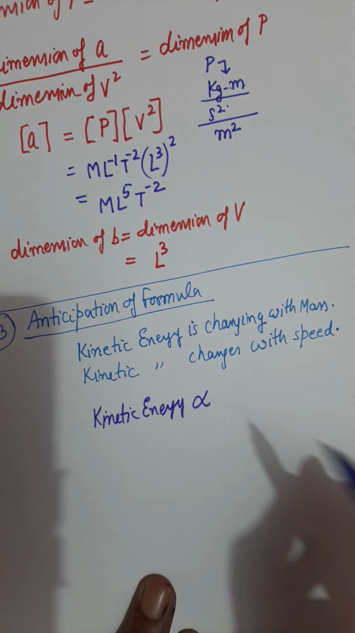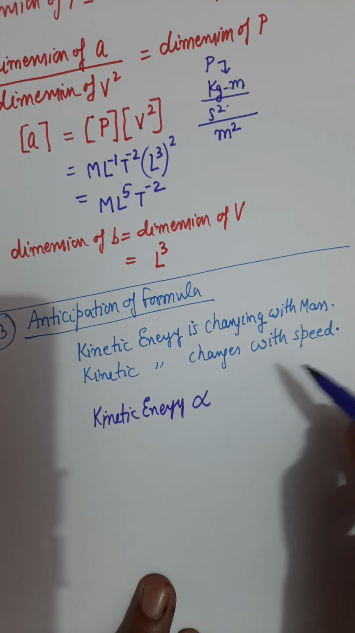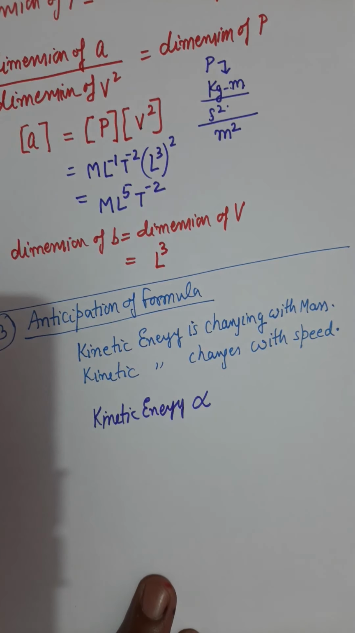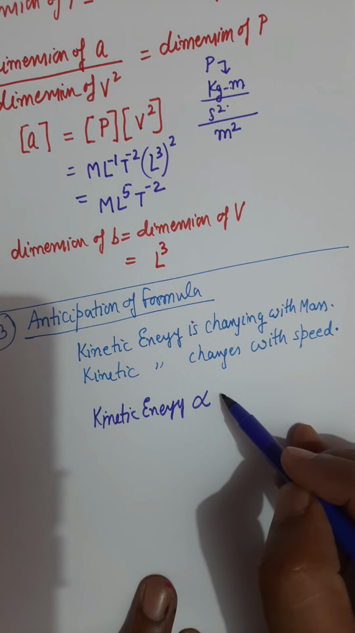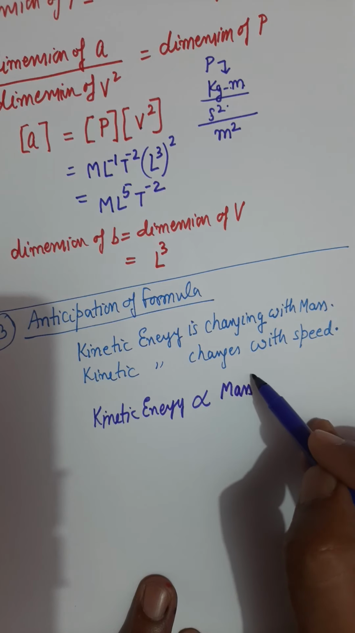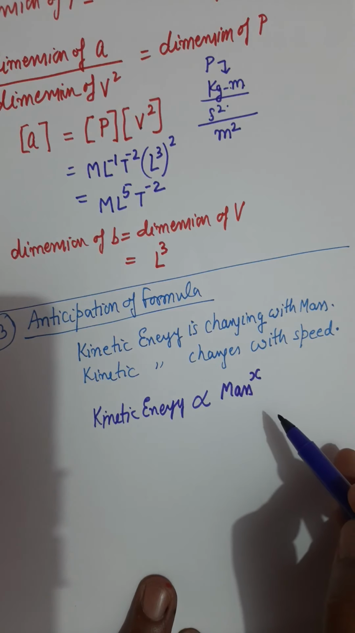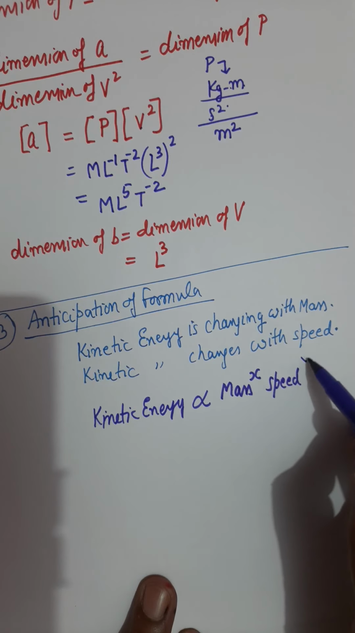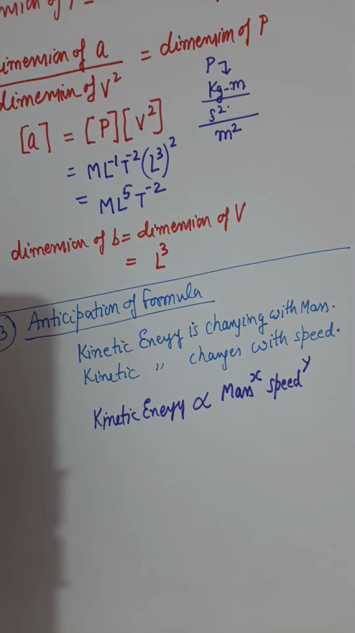is proportional to, because it depends on mass, but we are unaware of the exact way of dependency, whether it depends on mass to the power 1 or mass to the power 2. So the exponent is not clear to us. So we will assume that kinetic energy is proportional to, let's say, mass to the power some unknown number x, and then speed to the power some unknown number y. So x and y are two unknown exponents which we are going to find now.